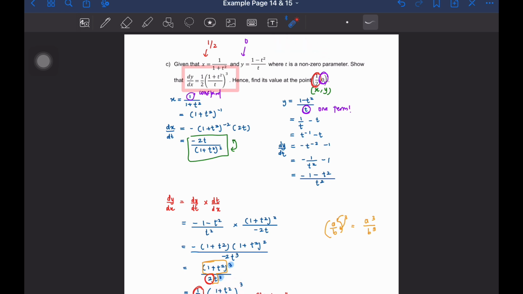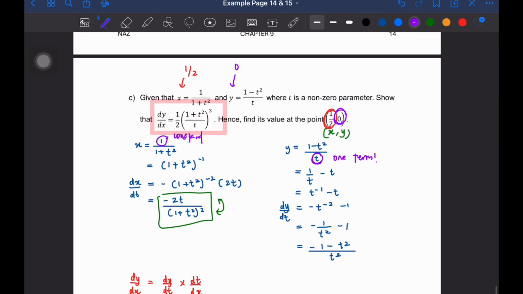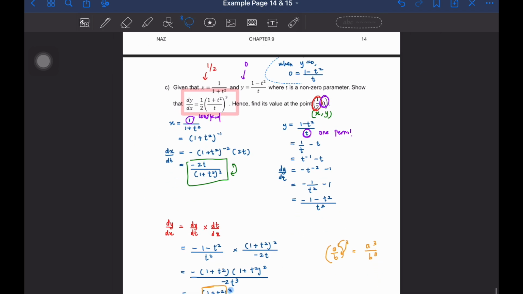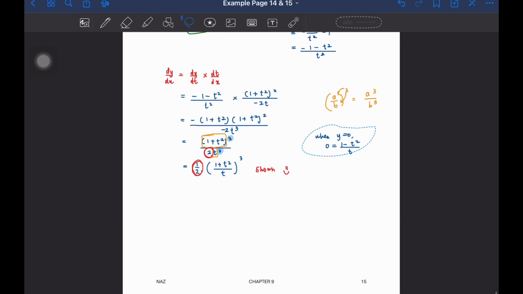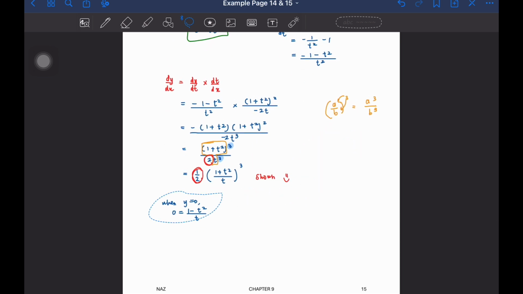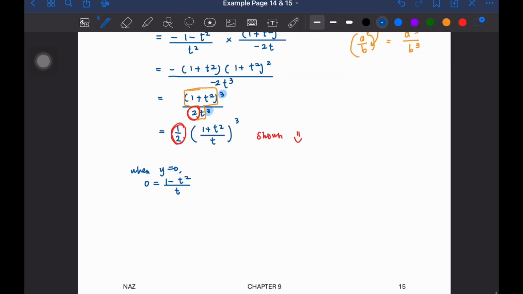Okay, so let's say madam nak masukkan dekat sini. Sebab nombor kosong sangat senang untuk kita solvekan lah. Right, so let's substitute into this one. Ya, saya salin dulu dekat sini. So, when y is equal to 0, so kita dapat 0 equal to 1 minus t square over t. Okay, so kita pindahkan ke bawah kejap. Okay, so masukkan je 0 tadi. So pindahkan t ke sana. So awak dapat 0 equal to 1 minus t square.